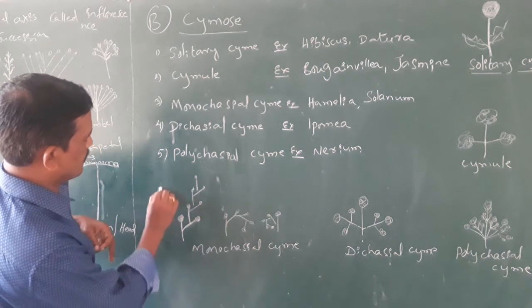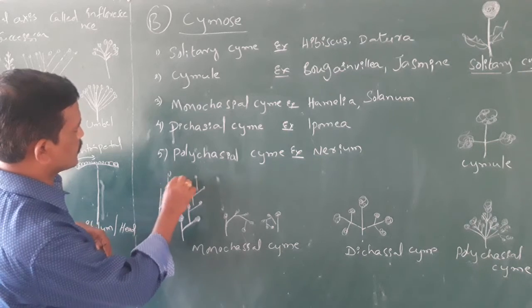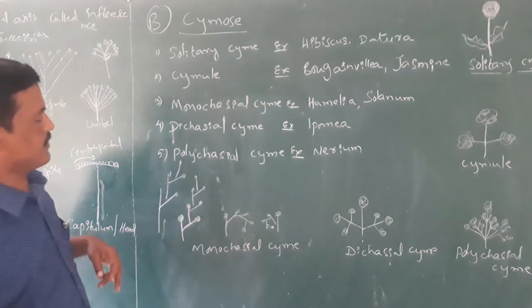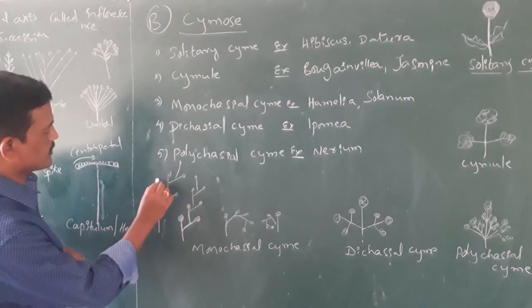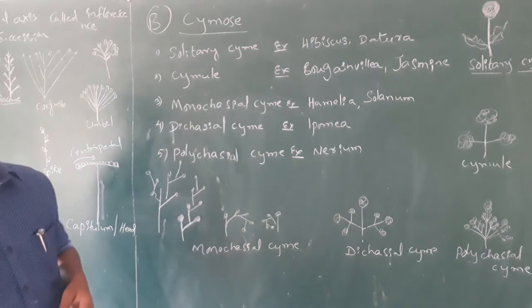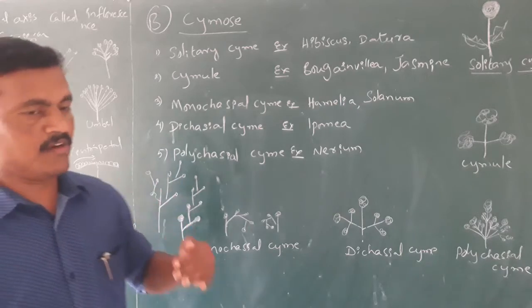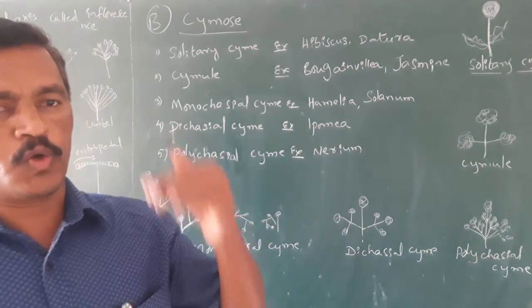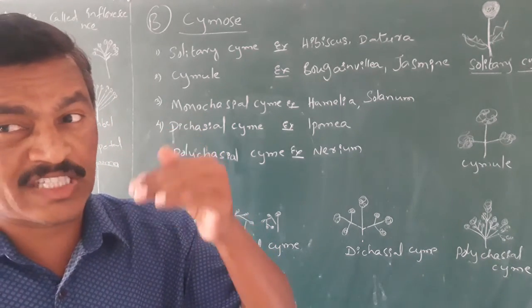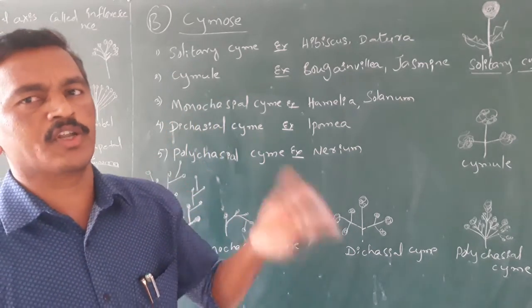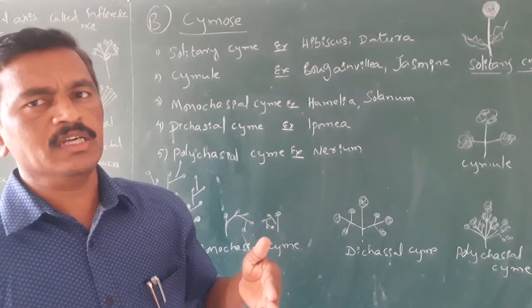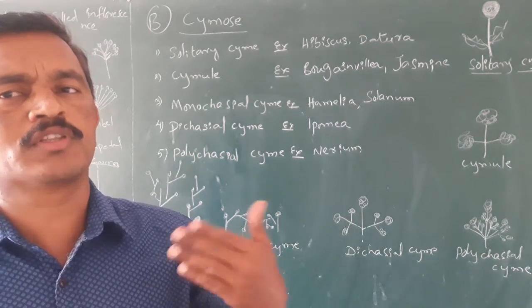Like that, every time the growth stops after formation of the flower and it is continued by the formation of a lateral bud from its basal region. Like that, the floral axis growth stopped with the formation of the flower. Later, lateral buds are continuously produced and they continue the growth of the floral axis.